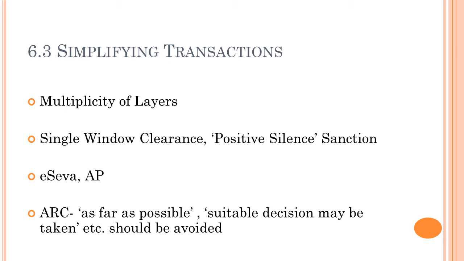If something comes on e-governance, see, e-governance is another report of ARC, but here also, because it is talking about systemic reforms and simplifying transactions, we will be involving ourselves with certain e-governance initiatives. So what are the services provided by eSeva? It includes payment of public service bills, provision of birth and death certificates, payment of property tax, train and bus reservation, private mobile bill payments, receipt of passport applications, transfers, etc. So lots and lots of things they are doing, and by doing this they are simplifying transactions, right?